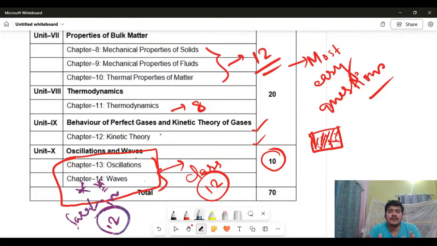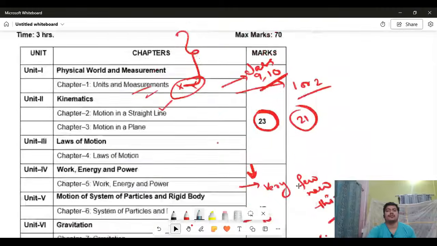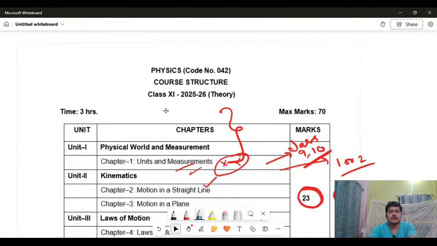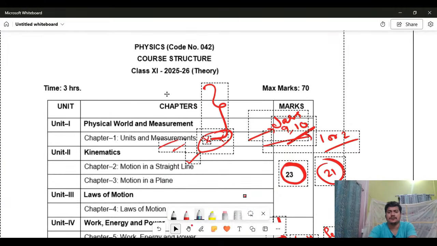So these are all the chapters I was going to discuss with you. One by one, each and every day, I will discuss one chapter, starting from units of measurements, and one live class will be there. Those students who are seeing live, no problem. Few students actually take offline tuitions from me, and they gave me the idea that if I make a video, they can learn from there also after the classes.